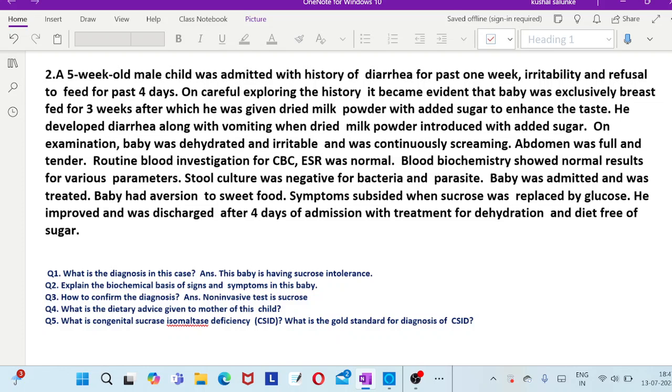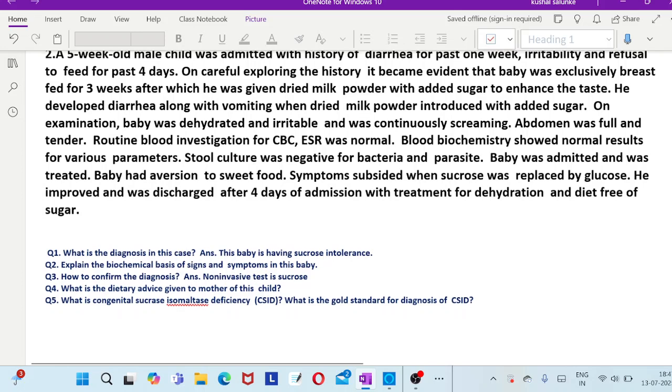Routine blood investigations, CBC and ESR, were absolutely normal. Blood biochemistry showed normal results for various parameters. Stool culture was negative for any parasite and bacteria, so it is not at all an infection. Baby was admitted and treated. Baby had aversion to sweet food. Some symptoms subsided when sucrose was replaced with glucose. He improved and was discharged after 4 days of admission with treatment for dehydration and a sugar-free diet.